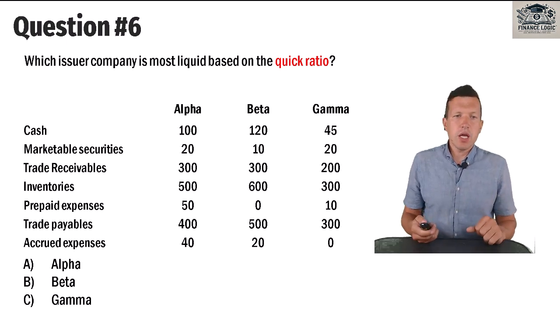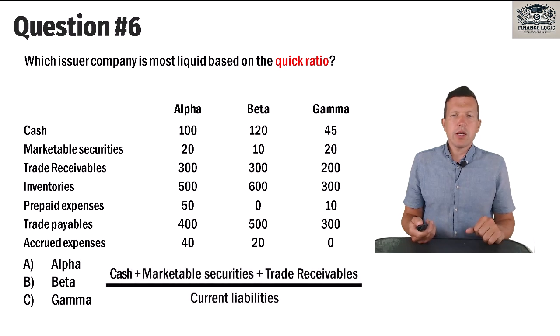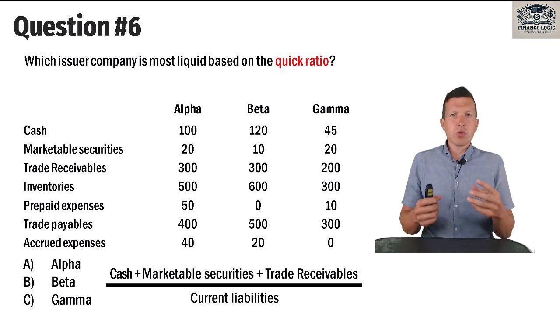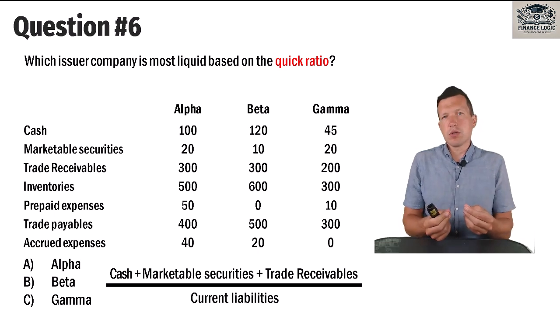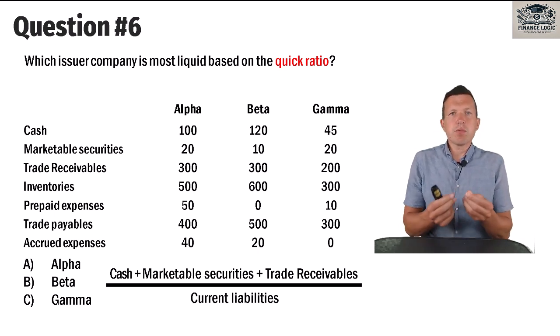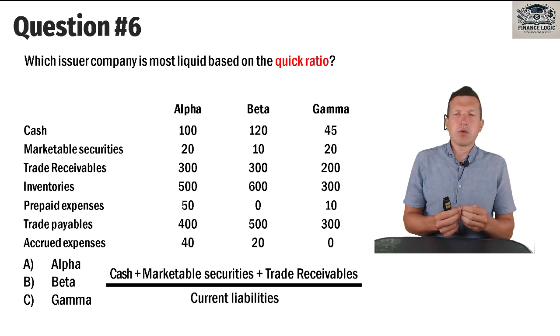And in this case, we need to take into account cash, marketable securities, and trade receivables. So we need to take all current assets and exclude inventories, and exclude also prepaid expenses. Because prepaid expense is not liquid, we will not get money from realizing of prepaid expense.